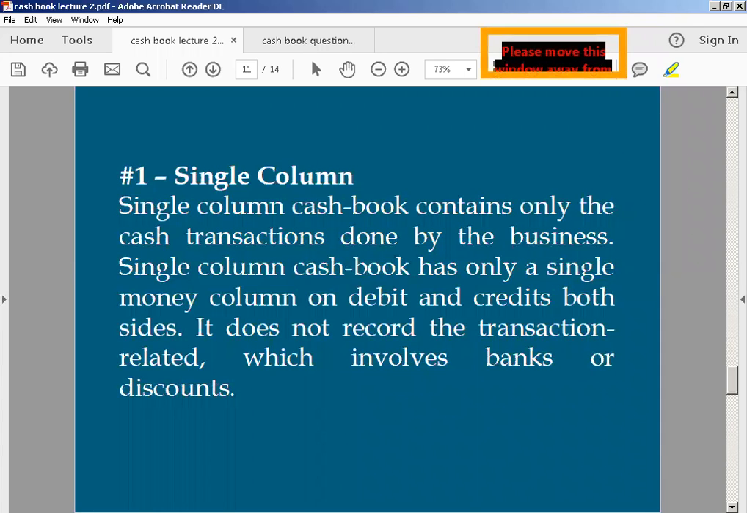The single column cash book contains only the cash transactions done by the business. The single column cash book has only a single money column on each side. Okay, so it is very important, on both the debit and credit sides. It does not record transactions involving bank or discount. Bank and discount do not come in this, as I had also discussed with you. Okay, then we have